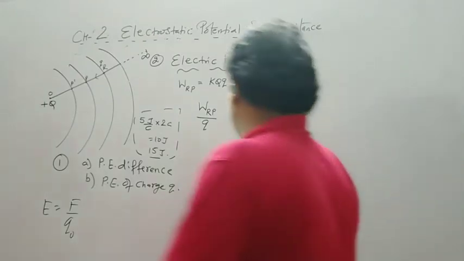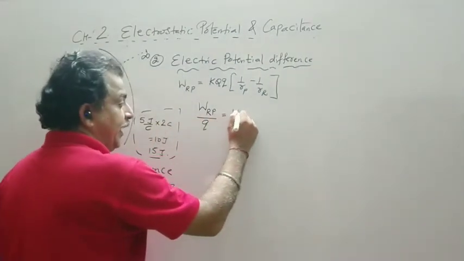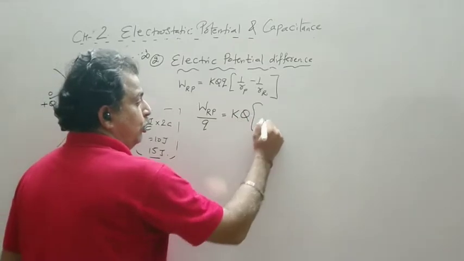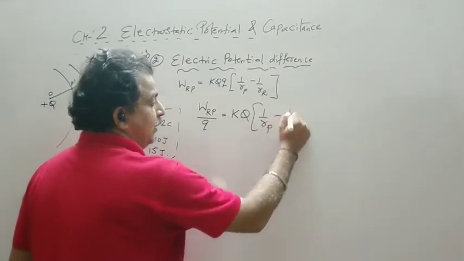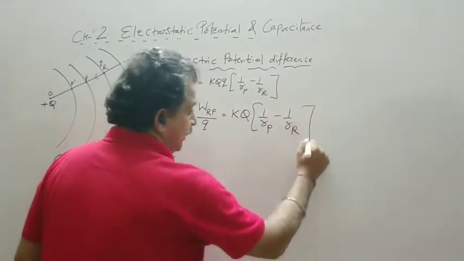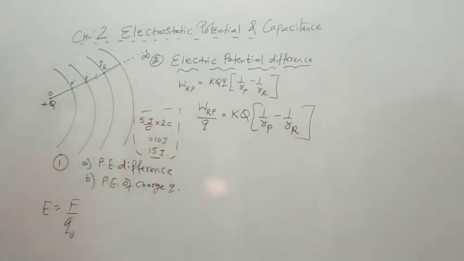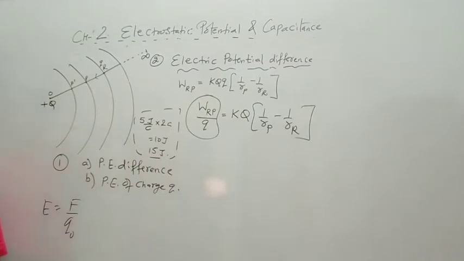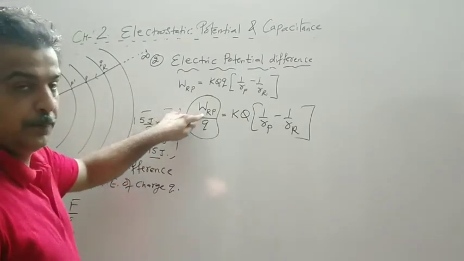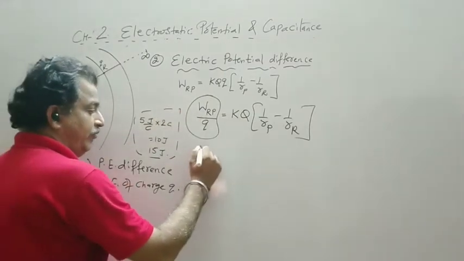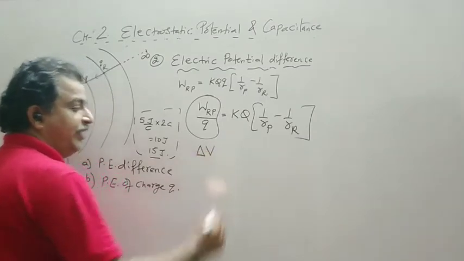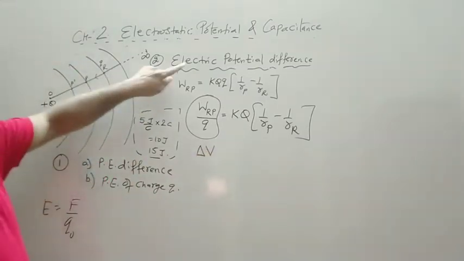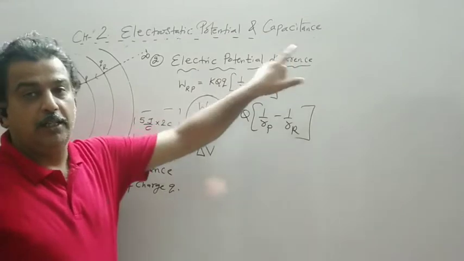So now this becomes kQ times (1 upon R_P minus 1 upon R_R). Now this is work done per unit charge, so it will be defined as delta V, and it will be read as electric potential difference.